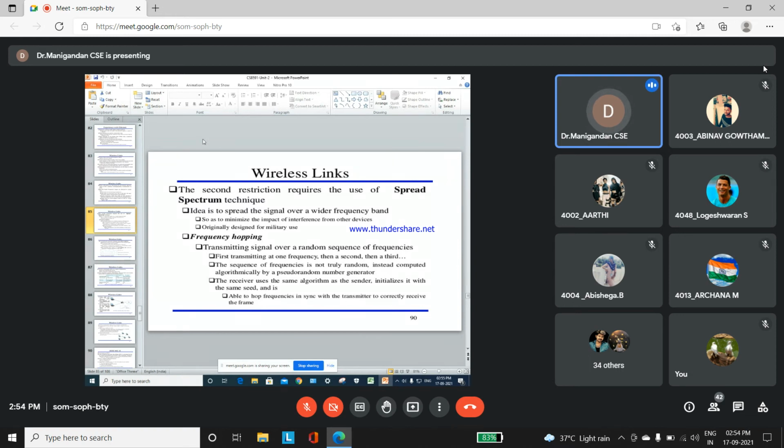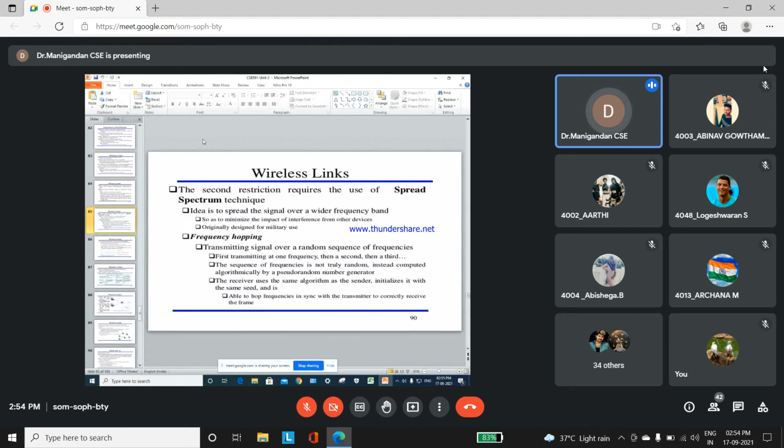First transmitting at one frequency, then the second, then the third. First one node will be transmitting the frame, that will be assigned as one hop, and then the second node will be sending the frame, that will be assigned as the second hop. Hop by hop only the data will be transmitted from sender to receiver.